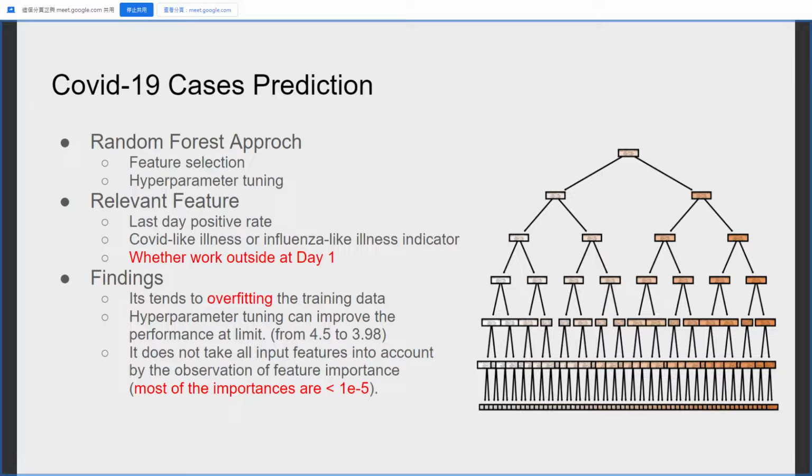We also use random forest for prediction and feature selection. We find out that the features extracted are quite similar to those extracted by correlation analysis, but it can also capture something that is not correlated to the target. We also find out that random forest tends to overfit the data and does not take all features into account.